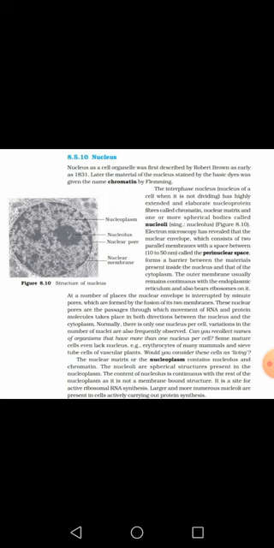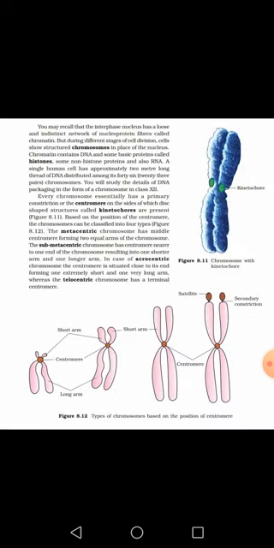This nucleolus is a spherical structure which is not bounded by any kind of boundary. It is involved in the formation of RNA as well as protein, while the other material present inside the nucleus is called chromatin fiber.